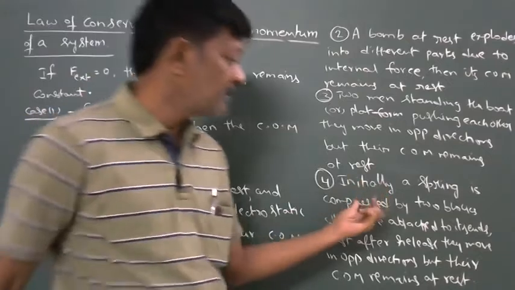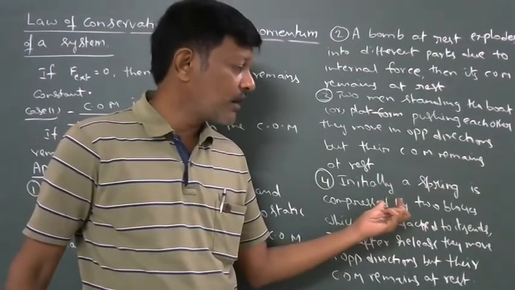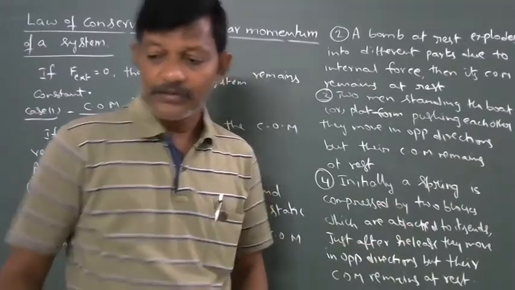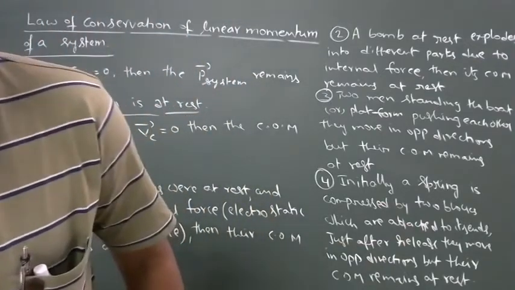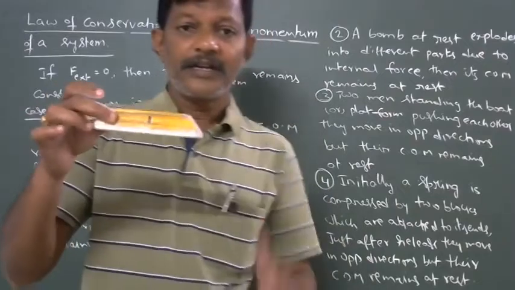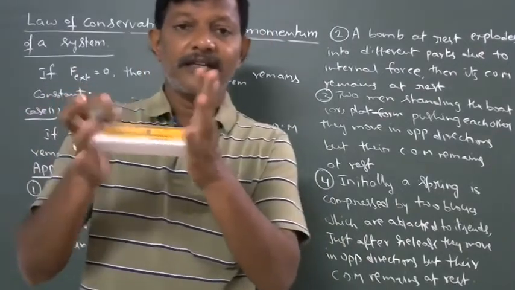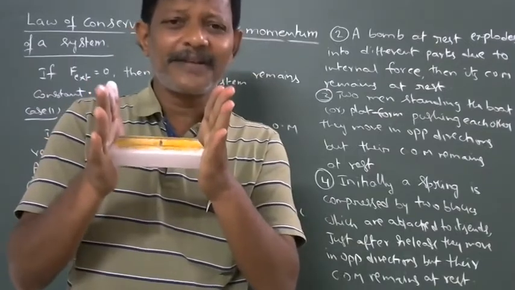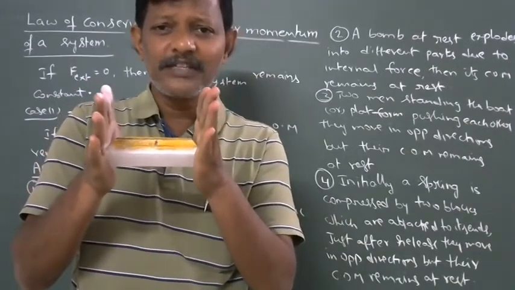Initially, a spring is compressed by two blocks which are attached to its ends. Suppose this is a spring. Now two blocks are attached to its two ends, and the spring is compressed using these two blocks.